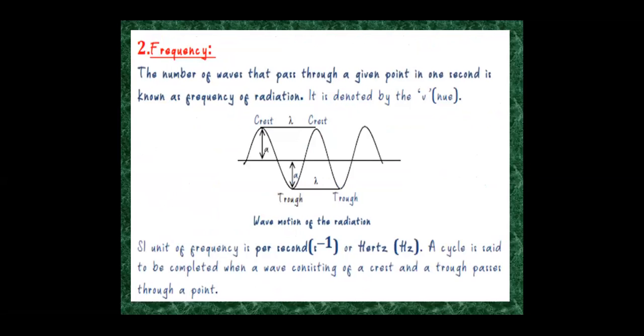The next term is frequency. The number of waves that pass through a given point in 1 second is called the frequency of radiations. It is denoted by nu. The SI unit of frequency is per second or hertz. A cycle is said to be completed when a wave consisting of a crest and trough passes through a given point.